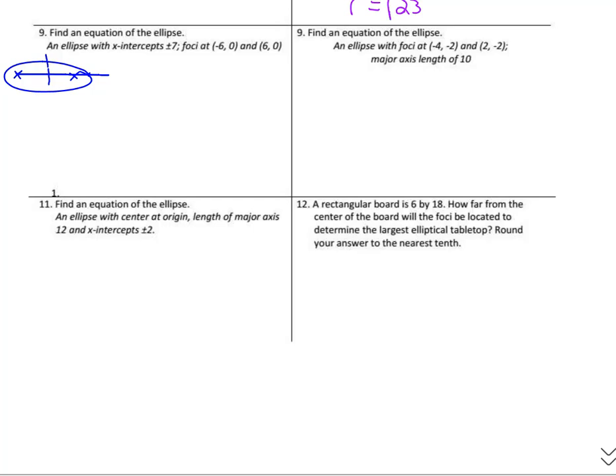And my major axis was 7 and 7. So we know it's going to be x minus nothing squared, so x squared over 7 squared, plus y squared over some number squared is equal to 1. Well, we know that a was 7, not a 1. But the distance from the center to the focus was 6. From 0, 0 to 6, 0 was 6 away.